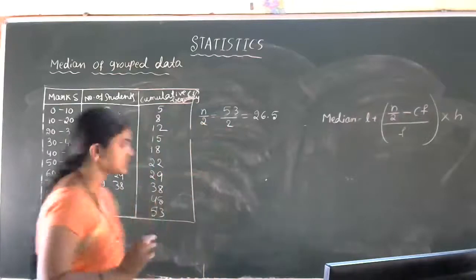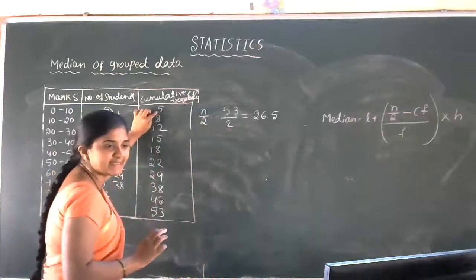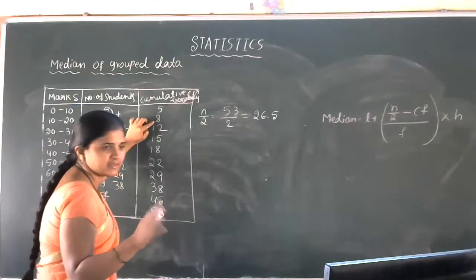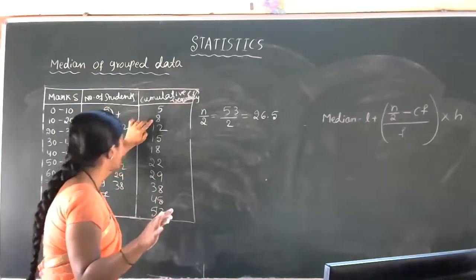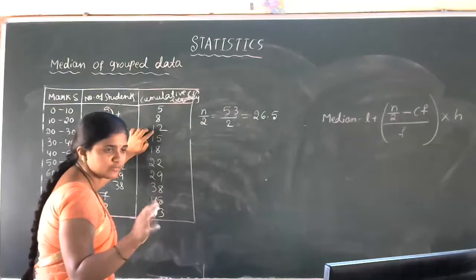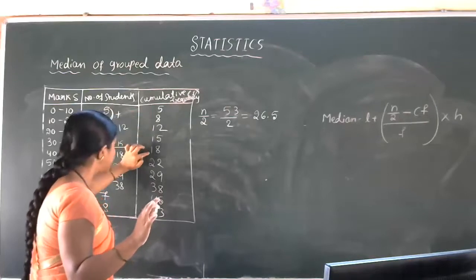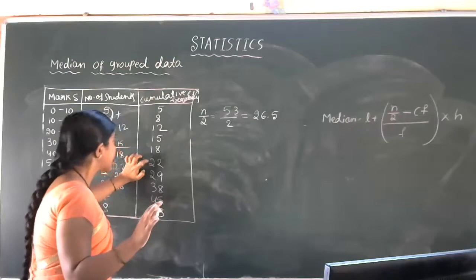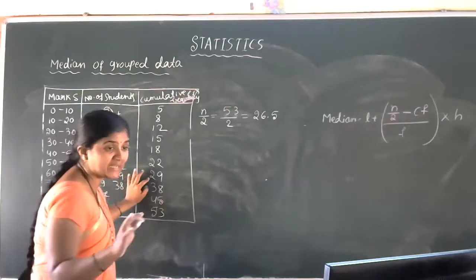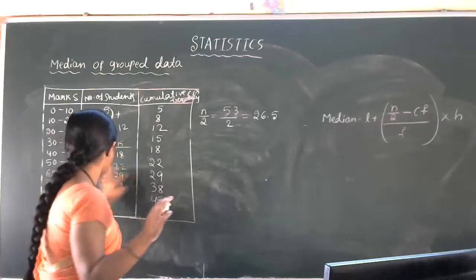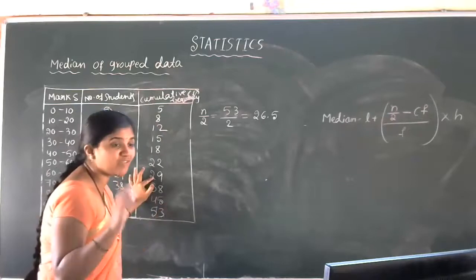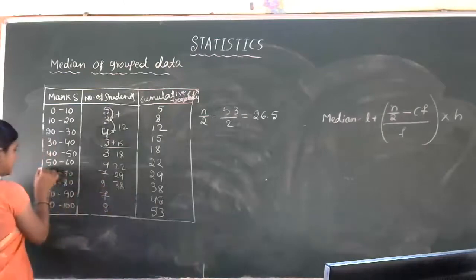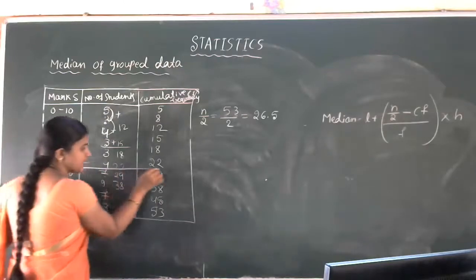Now come here. Up to 5, we cannot find 26.5. Then 8, here also we cannot find it. Up to 12, also not. Then 15, 18, 22, up to 22 we cannot find it. After 22, up to 29 it is covered in this class interval. So 26.5 is covered in this section only, right?